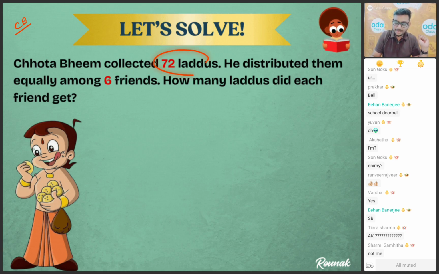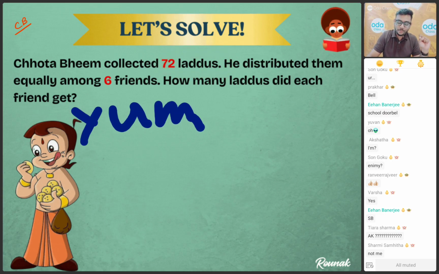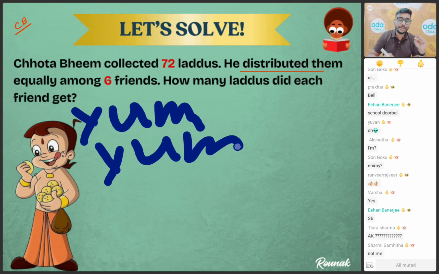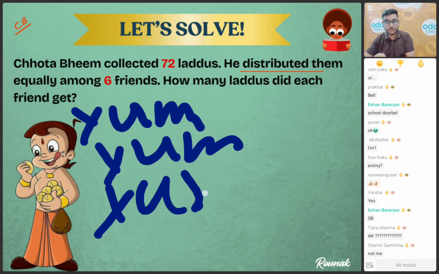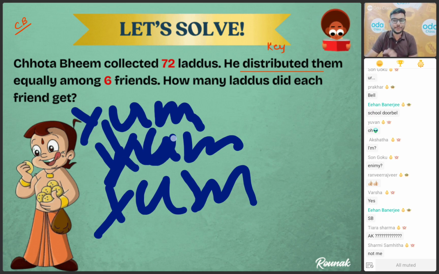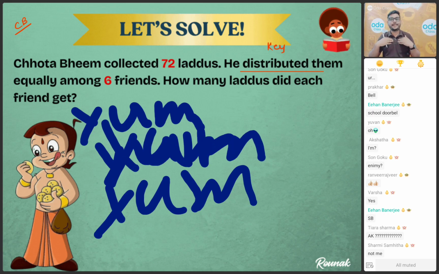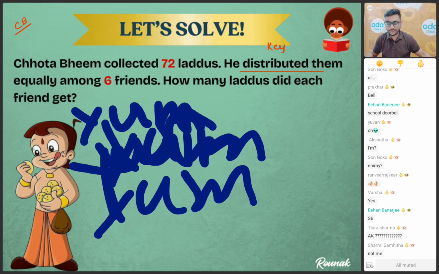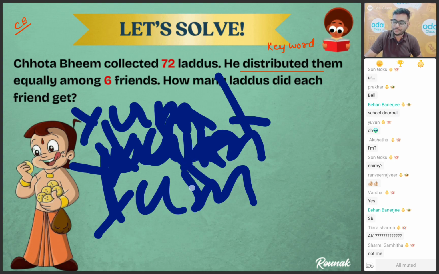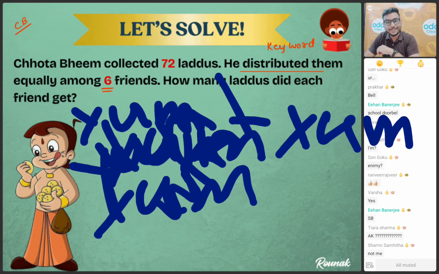Chota Bheem collected 72 laddus, okay? 72 laddus he collected. Now, he distributed them equally. So, bacho, one thing is very important. Distributed them equally means what? That is going to be sharing. For example, I'm having a birthday and I'm giving chocolate to all my colleagues in the office. That is also sharing, right? That is distributing. So distributing is basically a keyword for division. Now, equally among how many friends? Equally among the 6 friends. So now you have to tell me how many laddus each friend got.